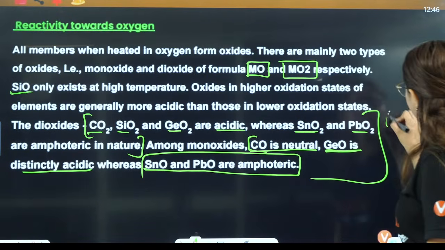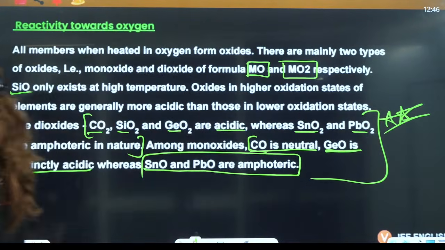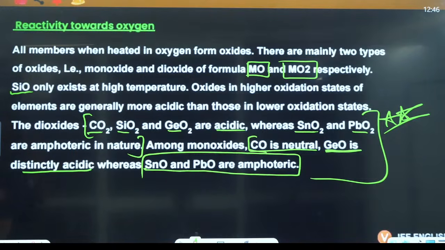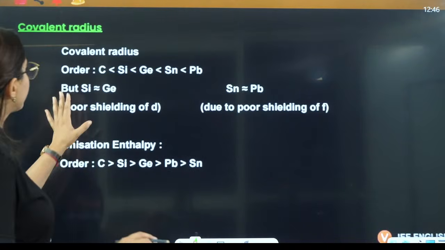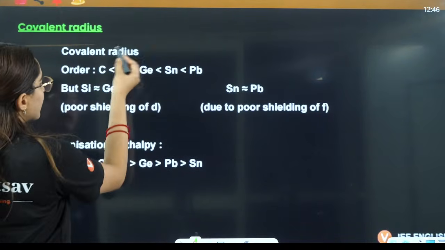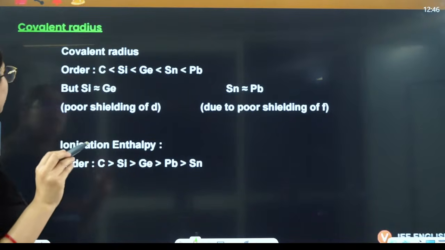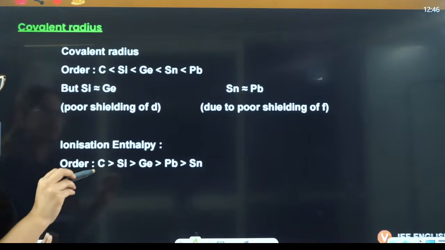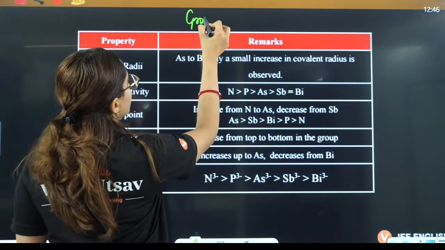This is about the nature, and from the nature of oxides also they ask you a lot of questions, okay? We are going to do that, okay? Don't worry. Covalent radius, if I talk about the covalent radius, right, this we have discussed. What about the covalent radius and ionization enthalpy, this we have discussed. Now let's discuss group number 15.